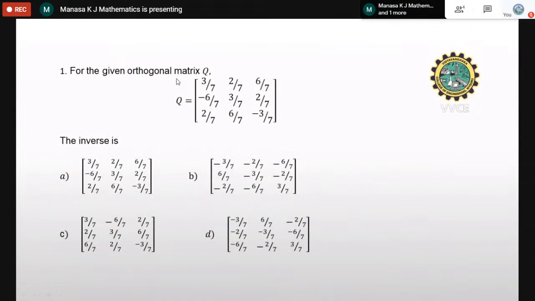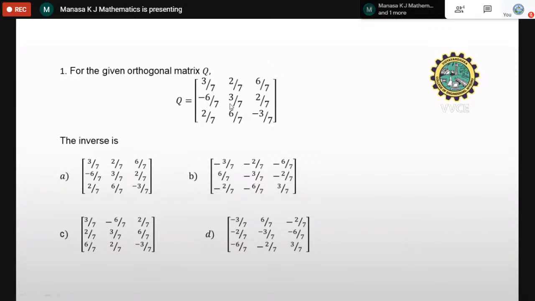You can see here this is orthogonal. So for the transpose of this matrix, you convert the first row into the first column. Option A is not the answer. Option B is also not the answer, since the first row is not the first column. Here we have 3 by 7, 2 by 7, 6 by 7. The row changed to column.